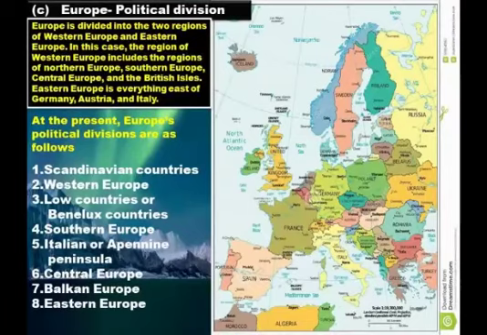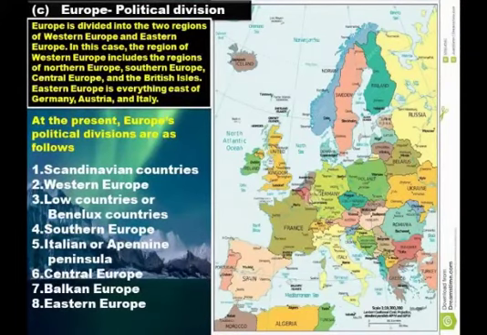First, Scandinavian countries. It includes Norway, Sweden, and Denmark. Sometimes Iceland and Finland are also included in this region.